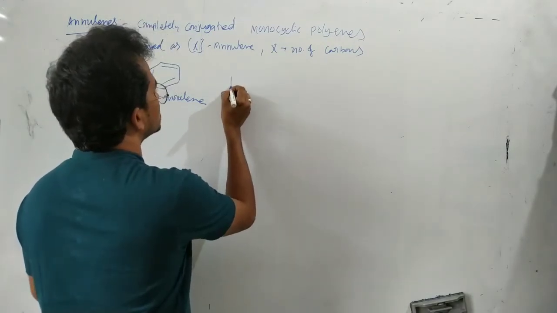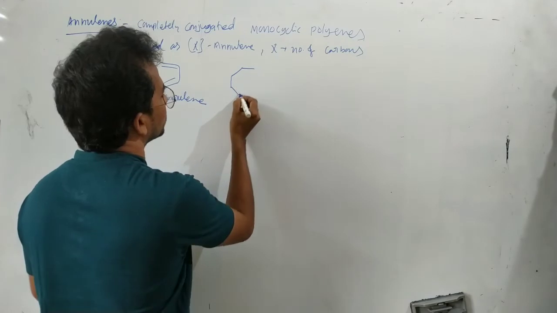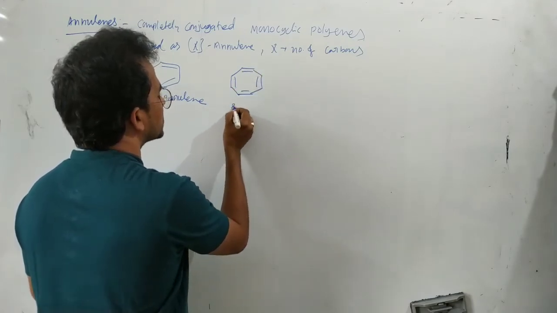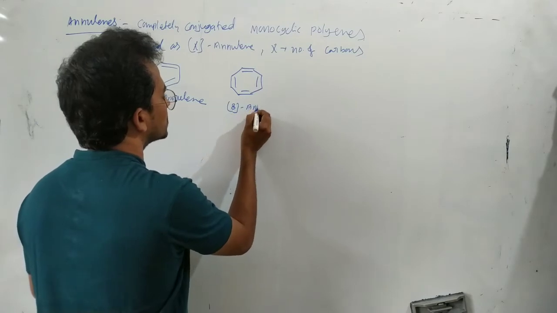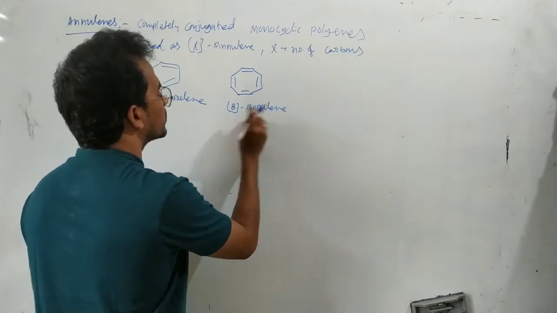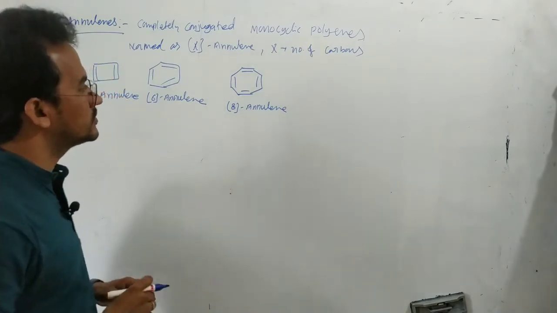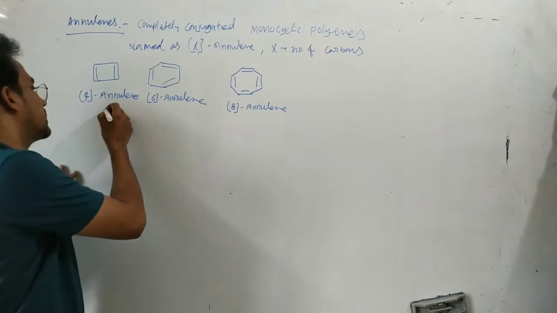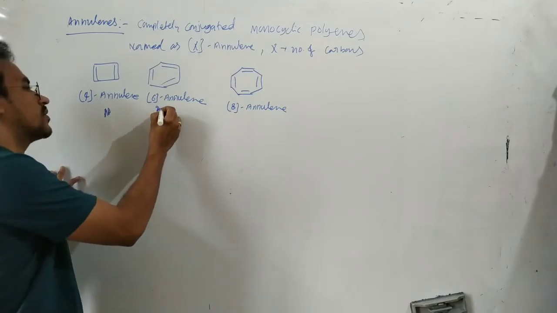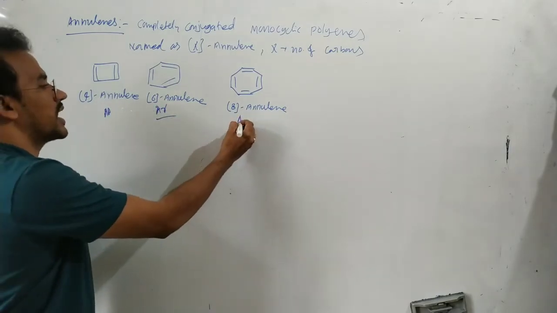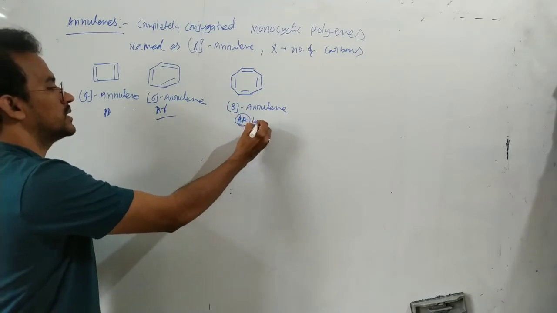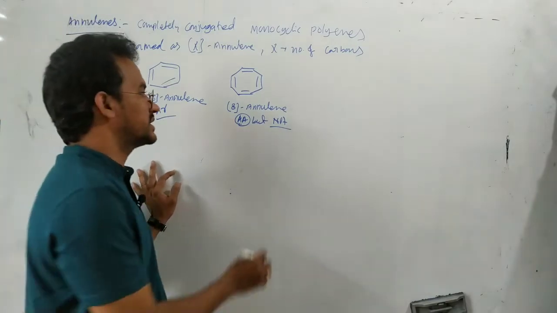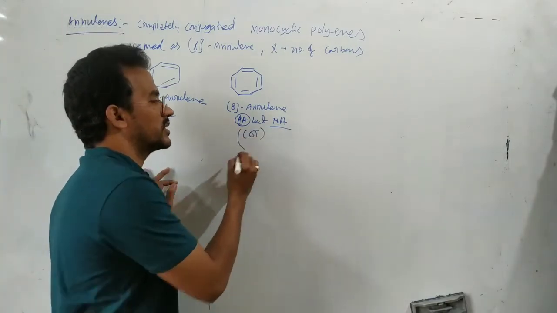And next, see, this is one more example. This is an 8-annulene. Now here in this case, this is anti-aromatic, this is aromatic, and this is actually anti-aromatic. But actually this is a non-aromatic compound. Cyclooctatetraene is a non-aromatic compound.